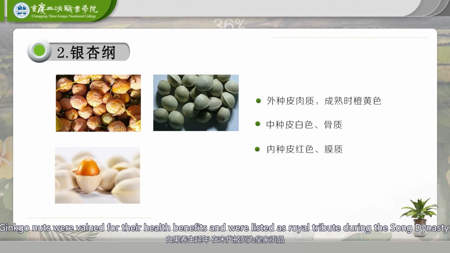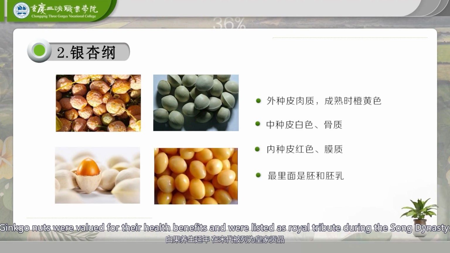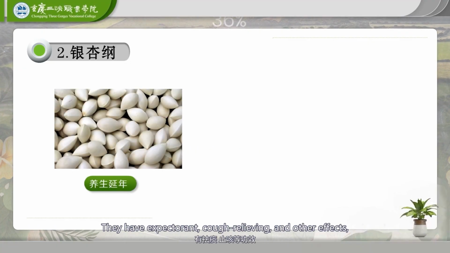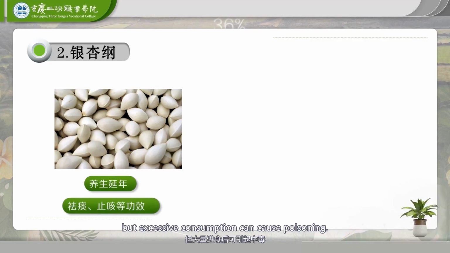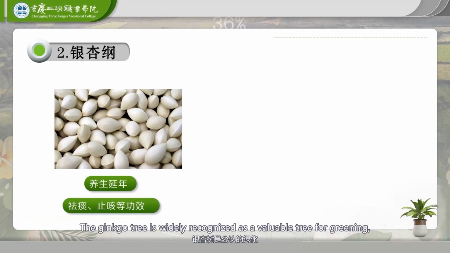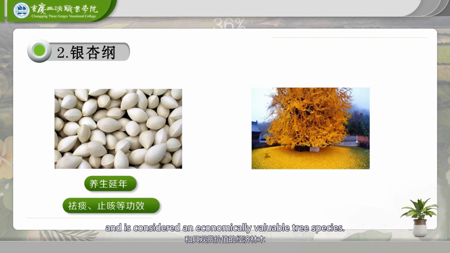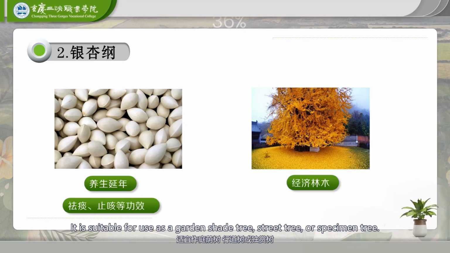Ginkgo nuts were valued for their health benefits and were listed as royal tribute during the Song dynasty. They have expectorant, cough relieving, and other effects, but excessive consumption can cause poisoning. The ginkgo tree is widely recognized as a valuable tree for greening, environmental beautification, and ornamental purposes, and is considered an economically valuable tree species. It is suitable for use as a garden shade tree, street tree, or specimen tree. It is also a unique Chinese bonsai.